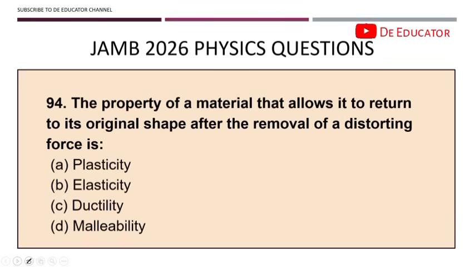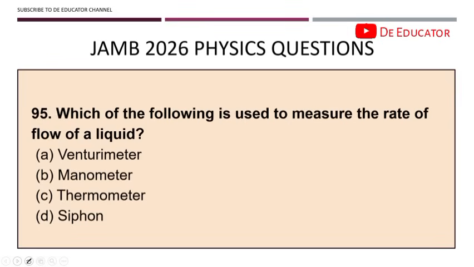94. The property of a material that allows it to return to its original shape after the removal of a distorting force is known as elasticity. Okay, so elastic materials regain their original shape after they have been disturbed. 95. Which of the following is used to measure the rate of flow of a liquid? All right, this might be new to some persons, but the answer is venturimeter. Venturimeter is used to measure the flow. It measures the flow rate using pressure differences.